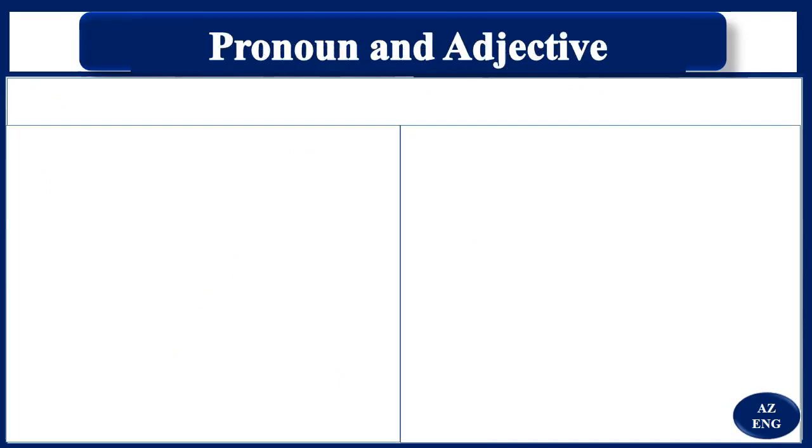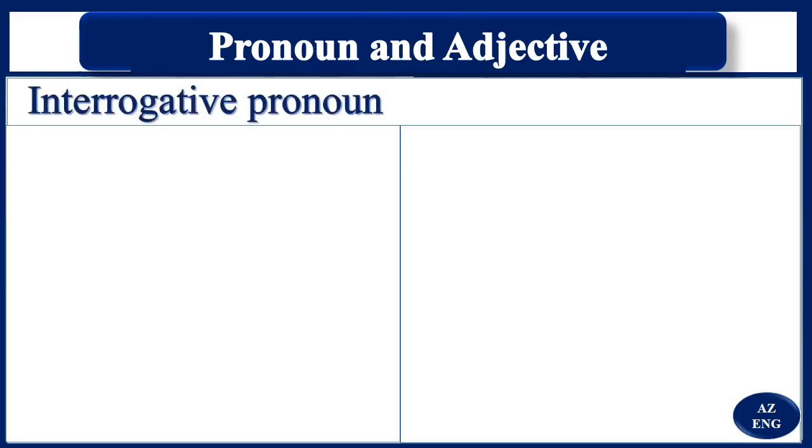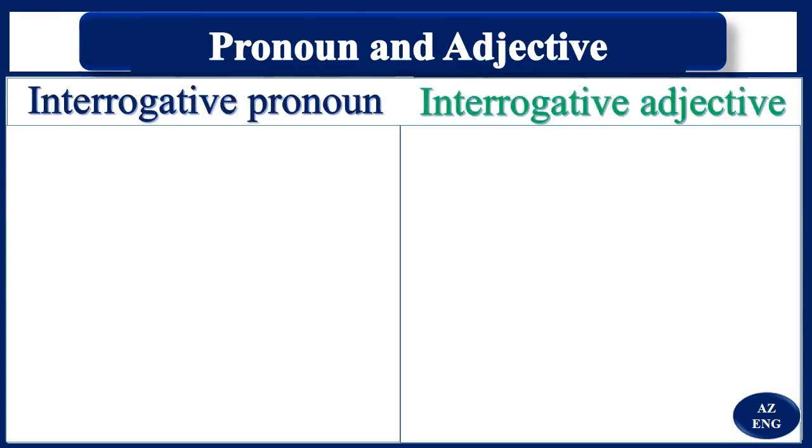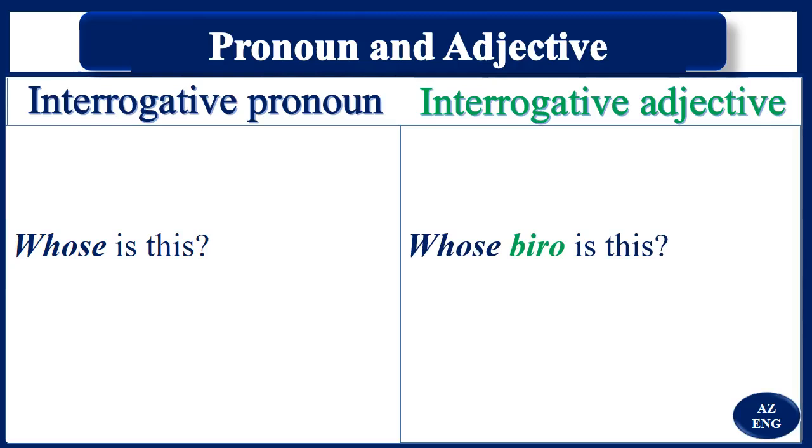So here we are going to see the difference between an interrogative pronoun and interrogative adjective. So for example, whose is this? You say that whose is an interrogative pronoun. But here, whose biro is this?